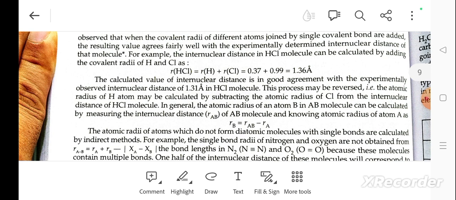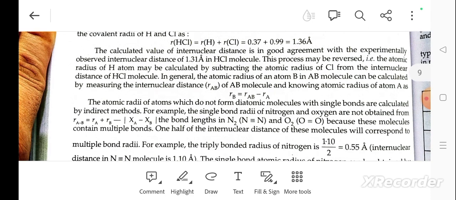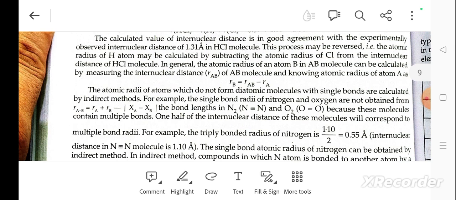This process may be reversed. The atomic radius of the H atom may be calculated by subtracting the atomic radius of Cl from the internuclear distance of the HCl molecule. In general, the atomic radius of the atom B in an AB molecule can be calculated by measuring the internuclear distance of the AB molecule and using the known atomic radius of A, as RB is equal to RAB minus RA.